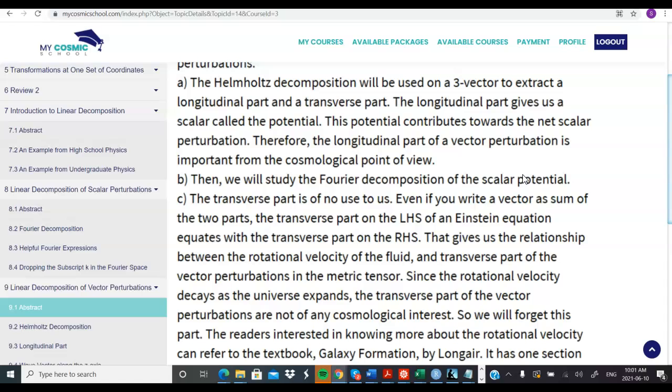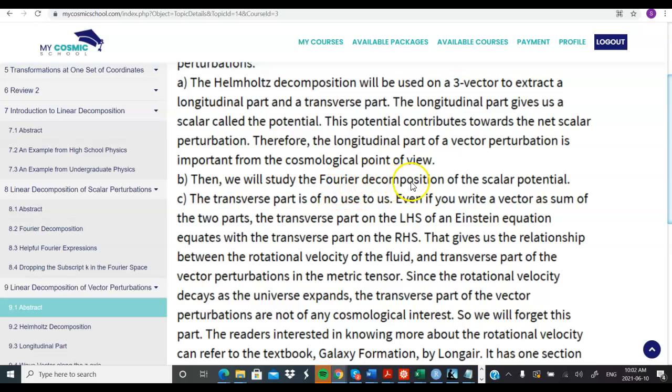Then these two parts do not couple to each other. That's why you can look at them independently. Then after extracting a scalar part using the Helmholtz decomposition, we will apply the Fourier decomposition. So this is the high level game plan.